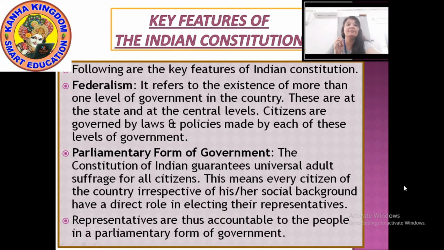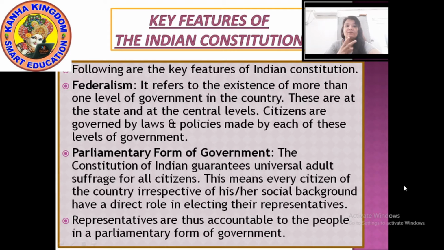So this is the parliamentary form of government in which your elected representatives sit, make laws and run the government. They are also accountable to the citizens of the country. Accountable means you can directly question them if any kind of problem is there. You have elected representatives for a purpose, so that they can run the government very smoothly. If they are not able to, then they are accountable to the people in a parliamentary form of government.